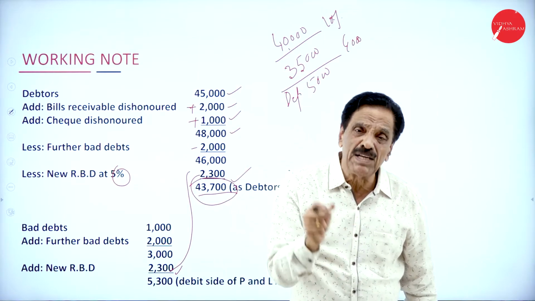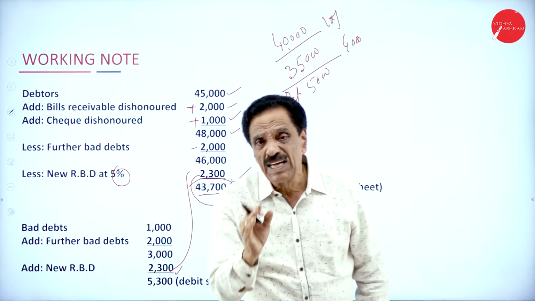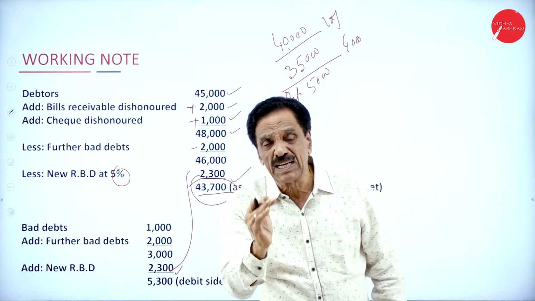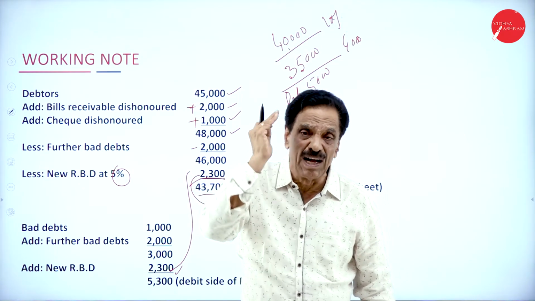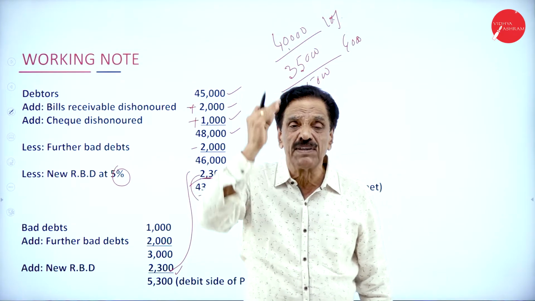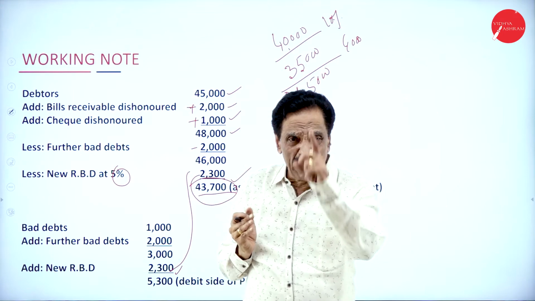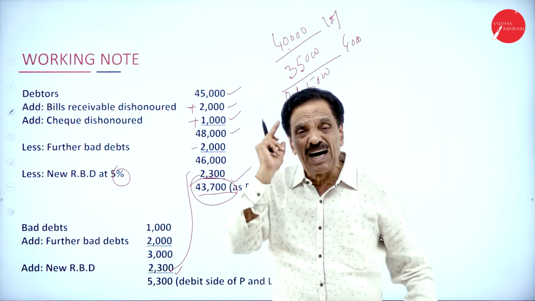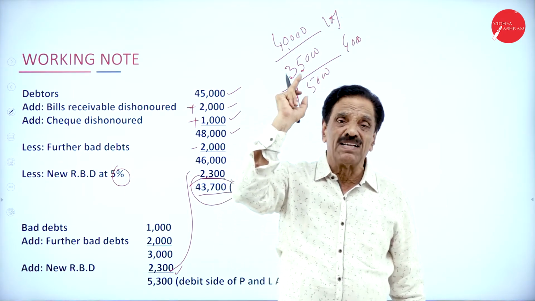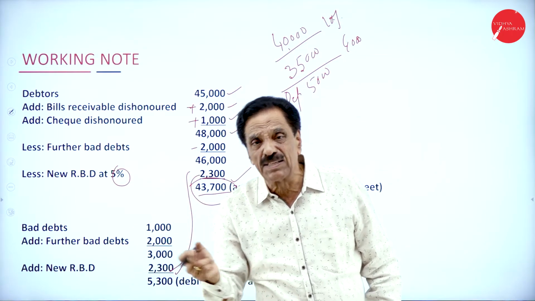I will repeat this many times. The trial balance shows the arithmetical accuracy of books of account. Whatever items are given in the trial balance should appear only once, either in the trading account, or in the profit and loss account, or in the balance sheet.